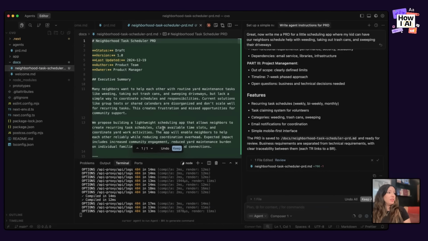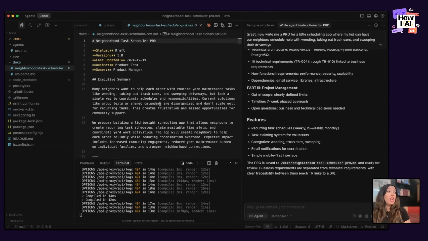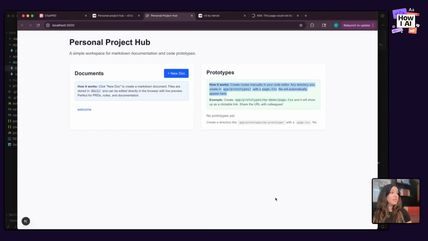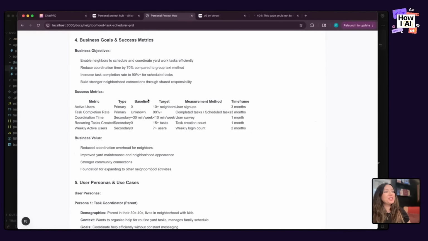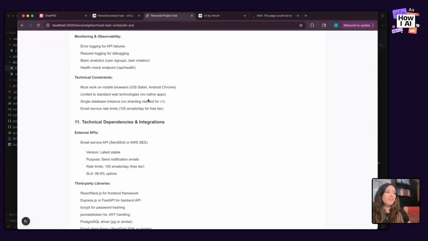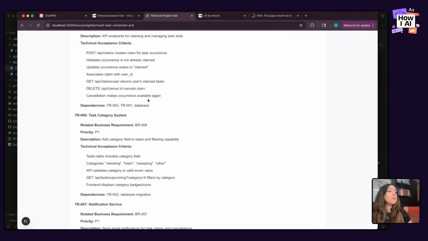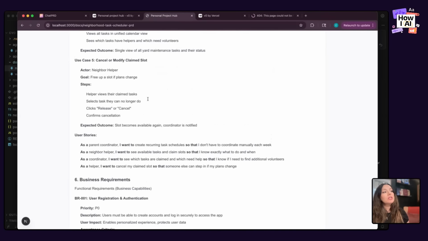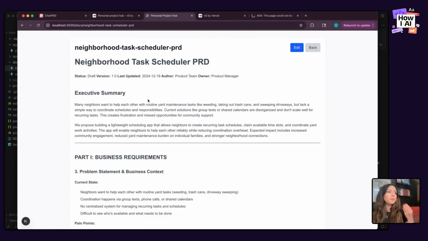So now I have this neighborhood task scheduler PRD, very cute PRD here. Now the magic will be, will it show up in our app? And I think the answer is yes. Let's refresh. Neighborhood task scheduler PRD. Here in the app, I can actually read it here, see how it looks. It's very long. This is too long for a solo founder. So what I might do is go back to that agent's PRD and add a step that really reduces the length of those documents.